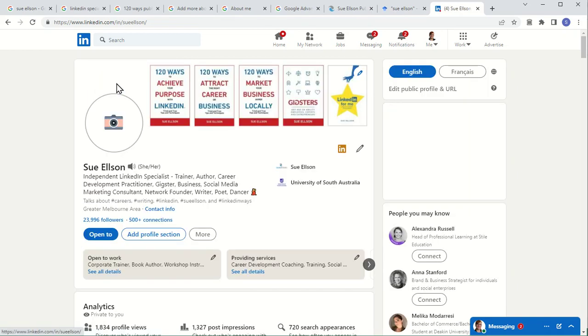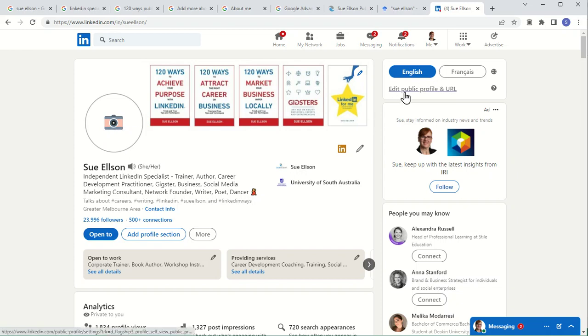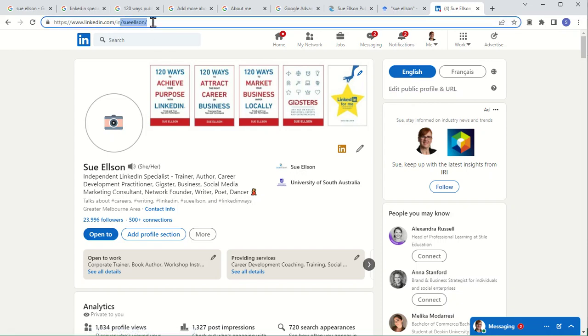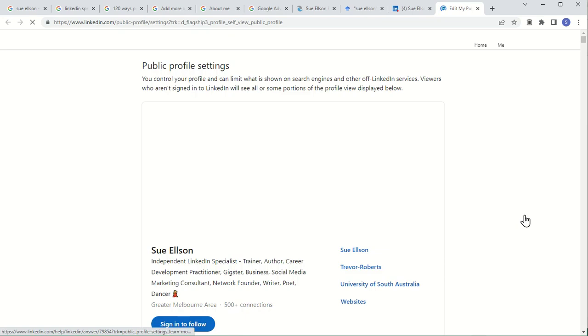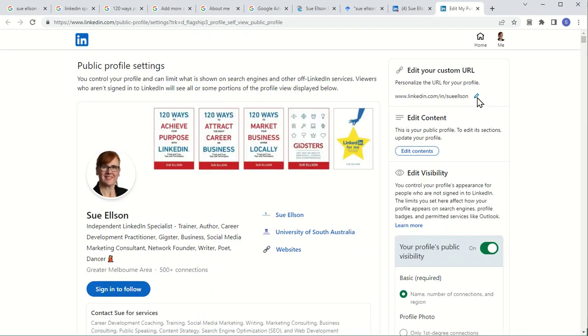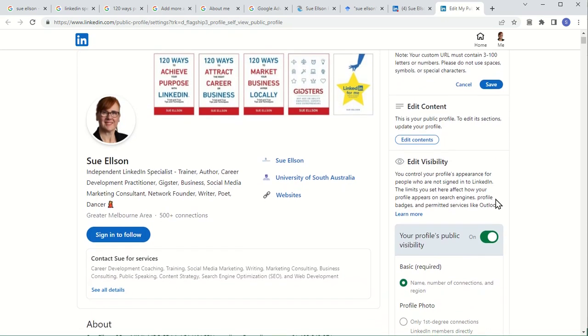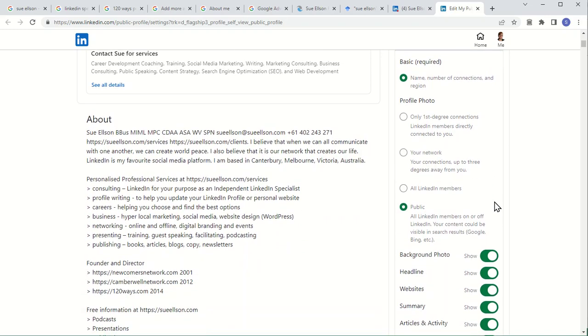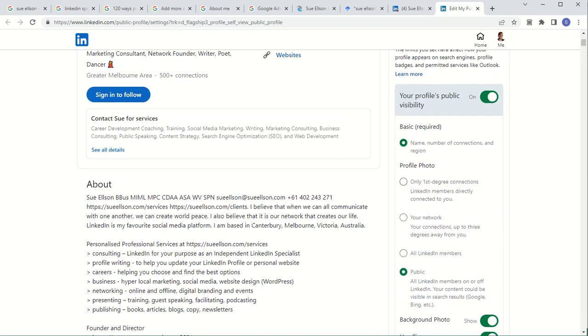Now, if you haven't already, I don't know why my photo has disappeared. It was there earlier today. If you don't know how to change your URL, so you can see up here, mine's already Sue Elson. You can go over here and choose edit public profile and URL. And then that pen there is where you can change it. That will also optimize you in Google search results. So you can keep that in mind as well.